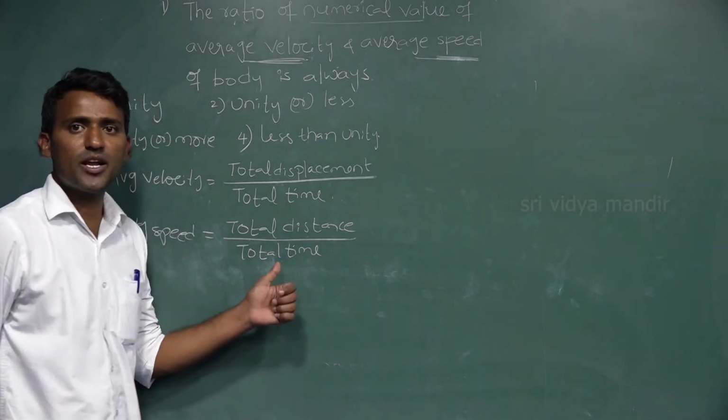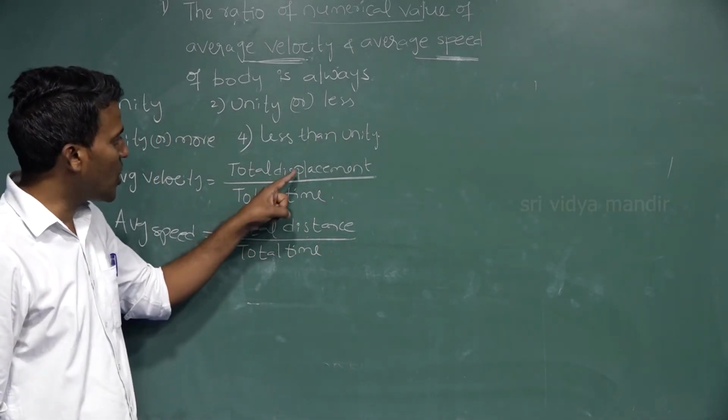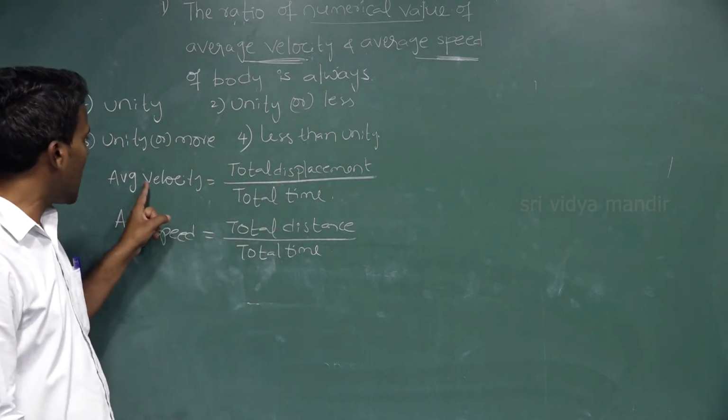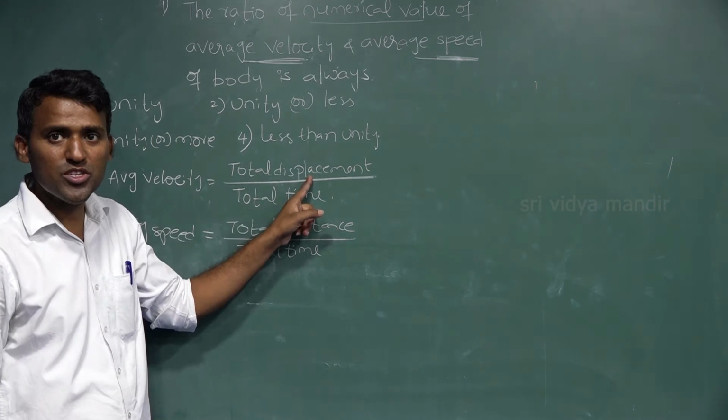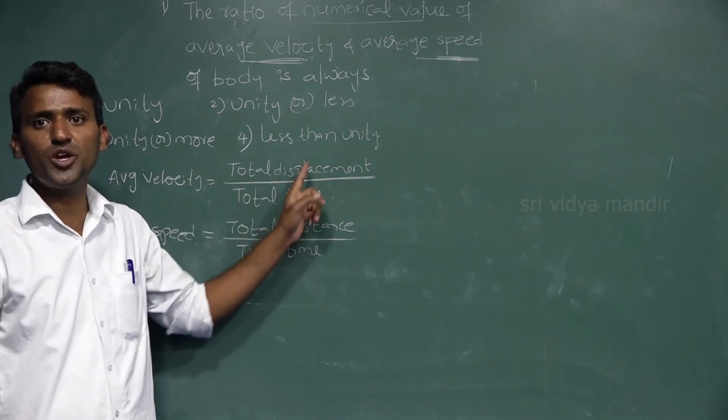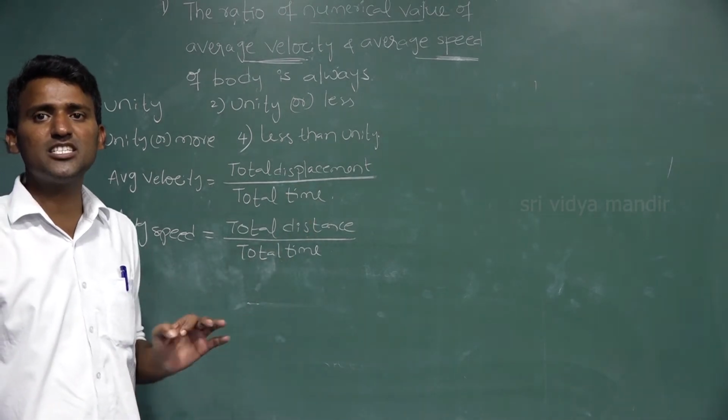So first you have to know the relation between distance and displacement, because average velocity is directly proportional to displacement, and average speed is directly proportional to distance.